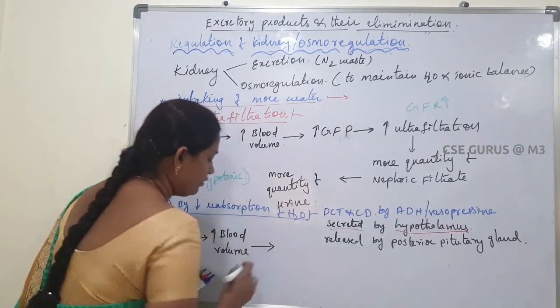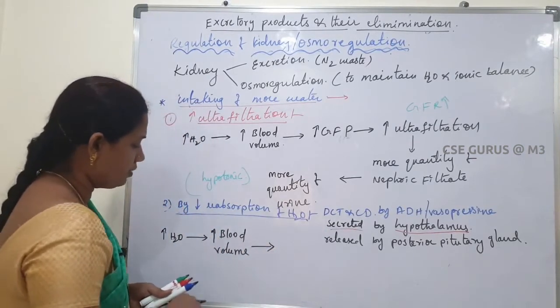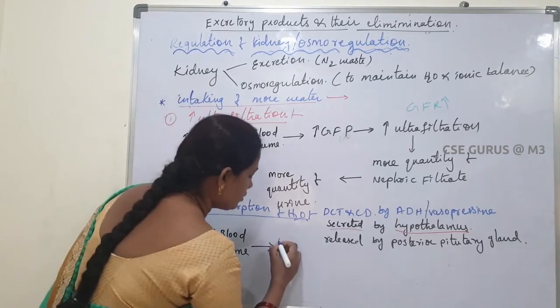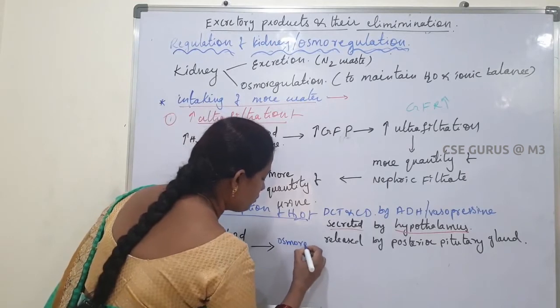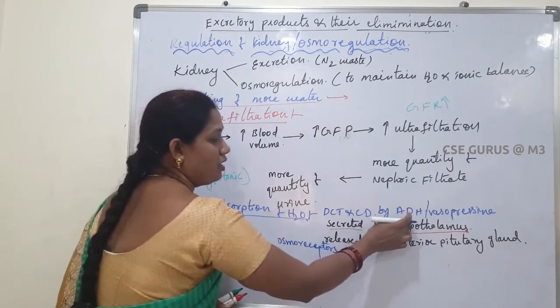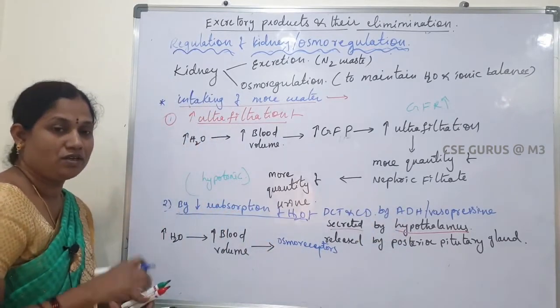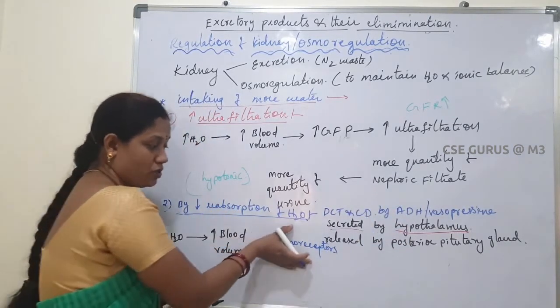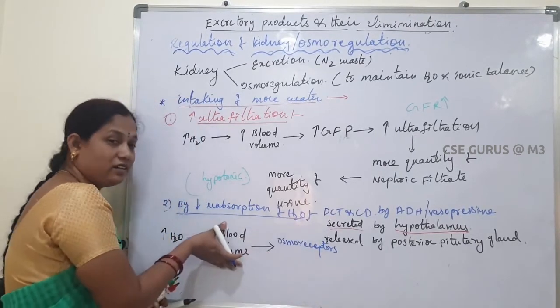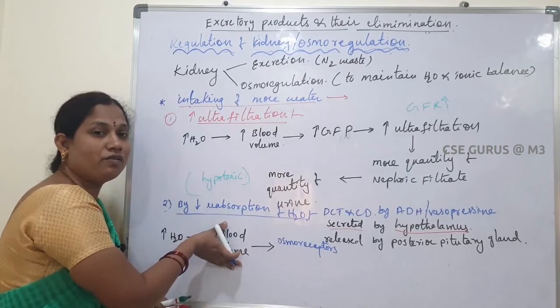Next, what will happen if the blood volume is increased? Osmoreceptors are present in the hypothalamus. These osmoreceptors identify this excess amount of water.